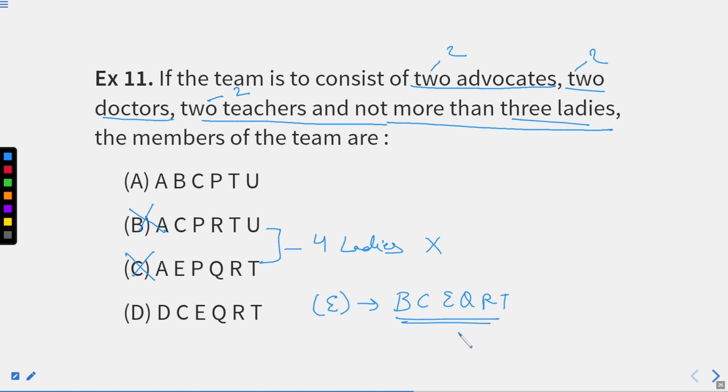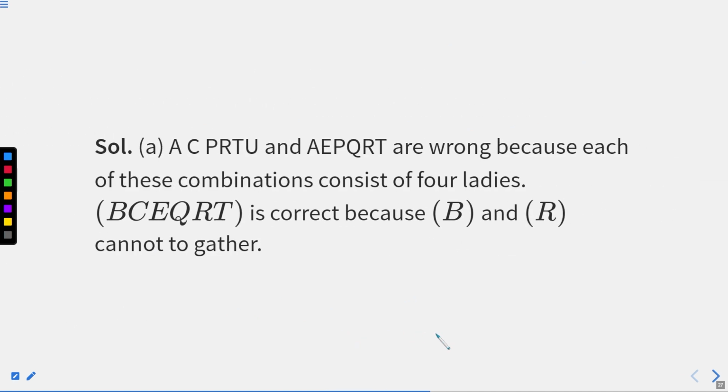Here we have the number of ladies at max 3 and our team consists of 2 doctors, 2 advocates and 2 teachers. I hope this question is clear, right? In the previous 4 questions, we have been discussing different professions and their team formations. So this kind of question is very helpful for you when you are good with instruction reading, right? The major learning from this part will be your instruction reading, follow them and start forming a team.